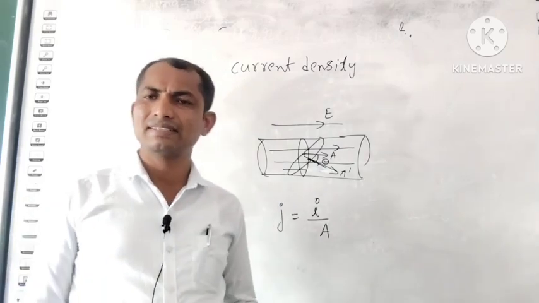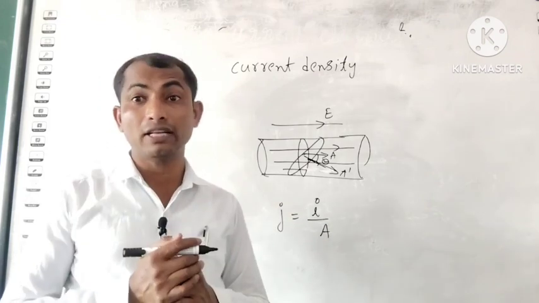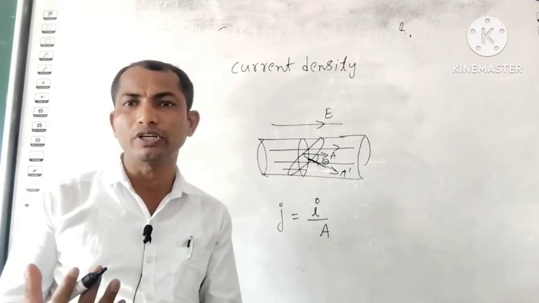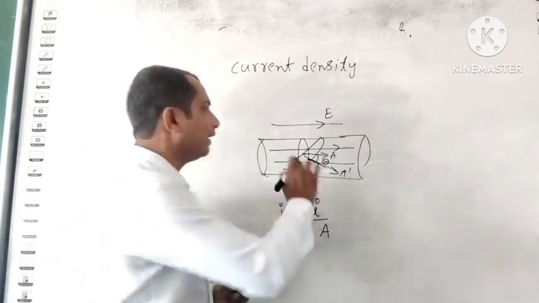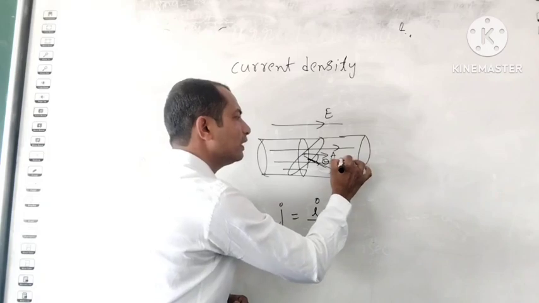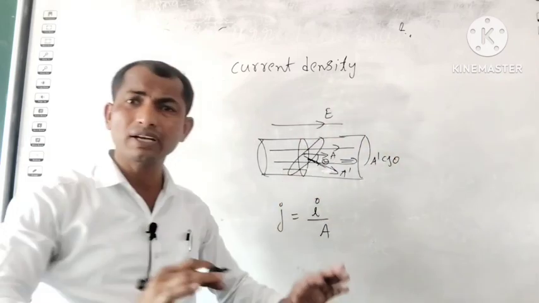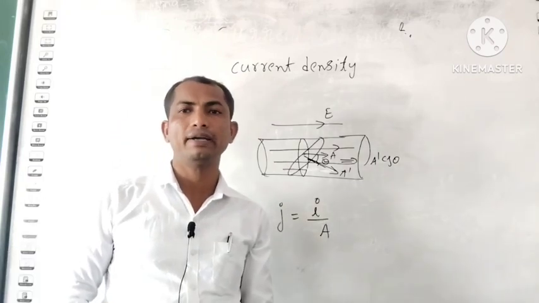But in this case, this surface is not perpendicular to the flow of current direction. Then what do you have to do? Write the components. If you write the components of A dash, this side we will get A dash cos theta. Now we are taking this component.